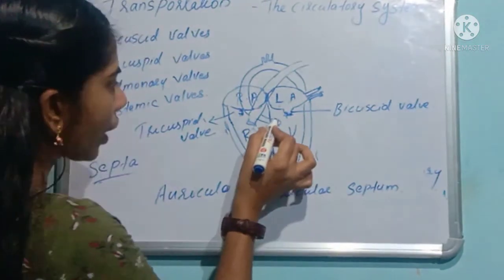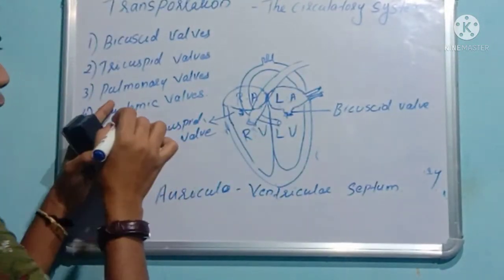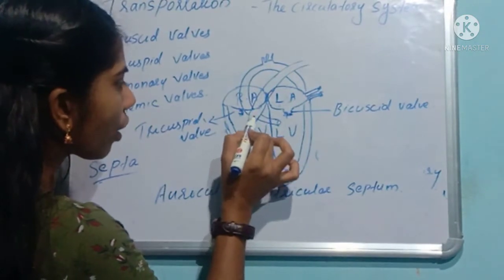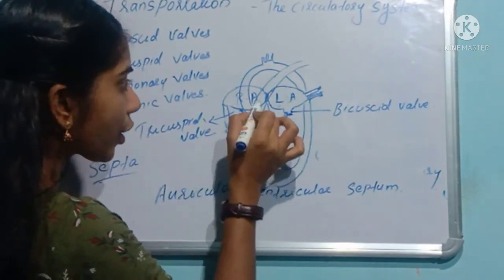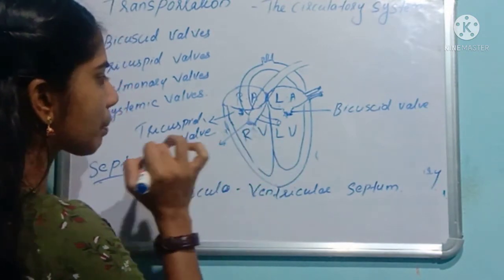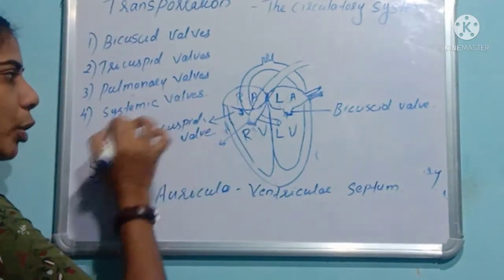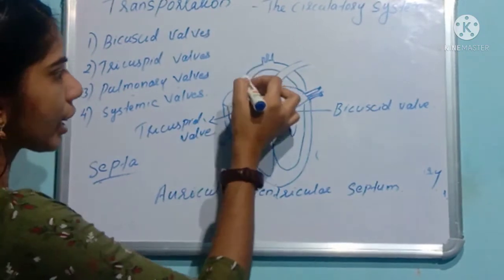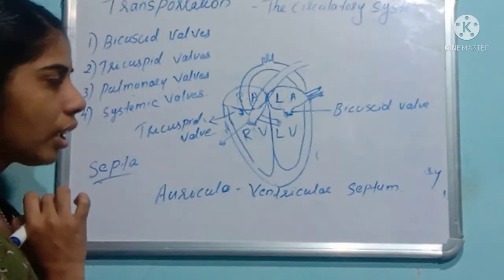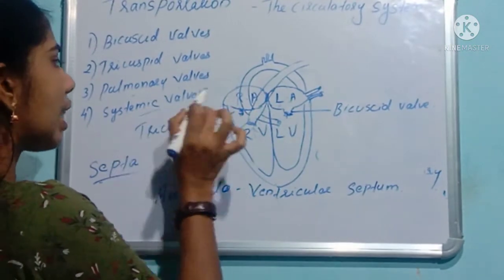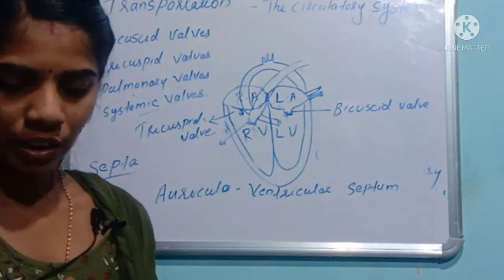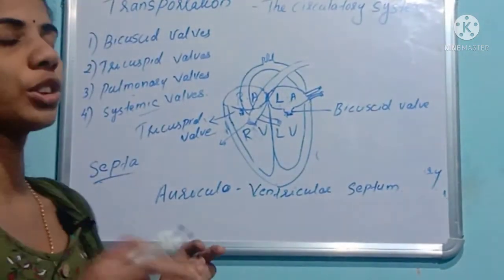Okay. The next one is the pulmonary valve. Where the pulmonary artery is originating, they have the opening, and one valve is present, that is the pulmonary valve. Same like that, in the aorta they also have the opening, and a valve is present, that is the systemic valve. Clear? This is about the structure of the heart.